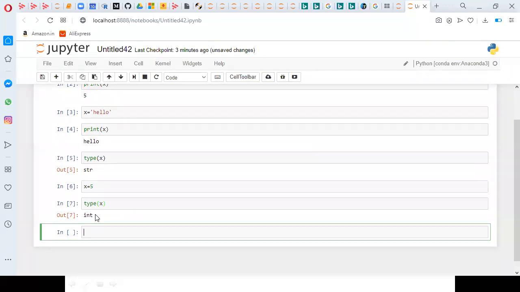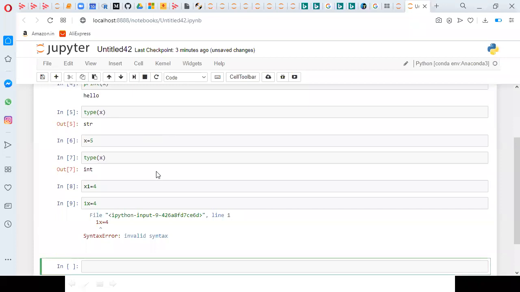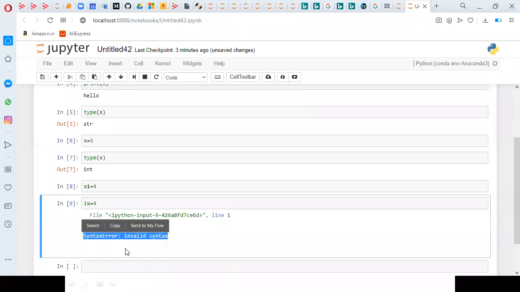And we said some rules are there to define a variable. The first rule says the variable name is not supposed to start with numeric data. For example, if I say x1 equal to 4, it is okay, no problem. If I say 1x equal to 4, then we'll get an error. I'm getting the error invalid syntax. Why? Because 1x is not supposed to be defined. Every variable name starts with an alphabet, not with a digit.